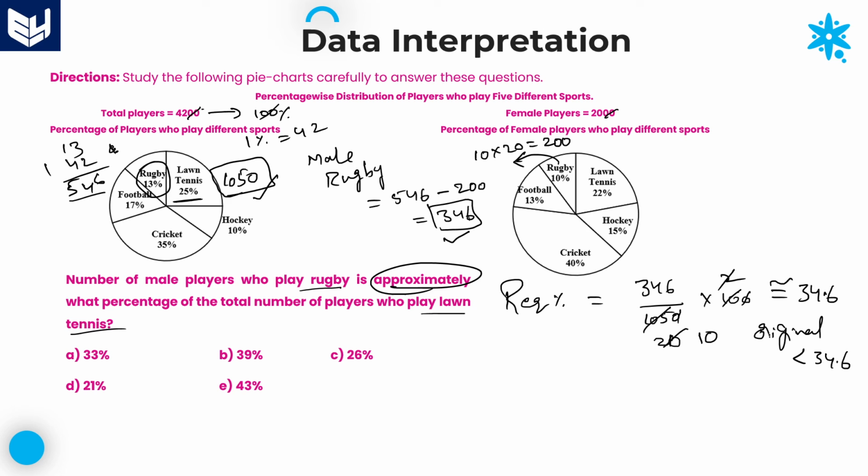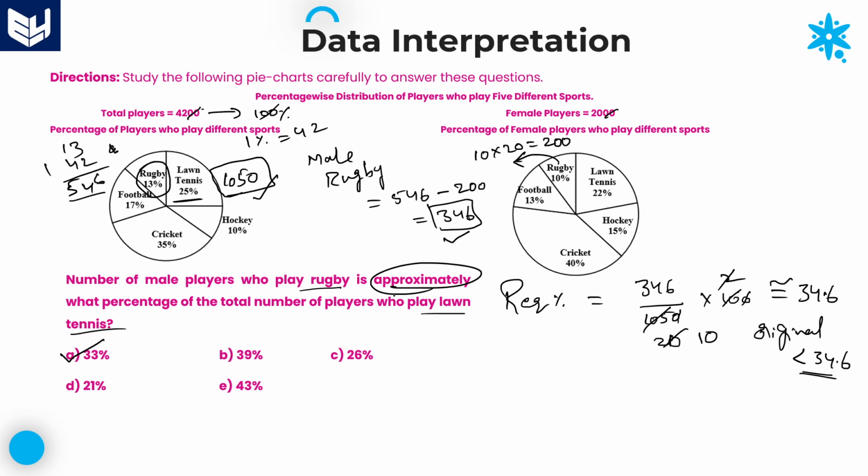Now you can look at the options and confirm your answer accordingly. Here it is very clear: less than 34.6 and somewhat close to 34.6. Our answer is 33 percentage. 33 percentage is the right answer for this question.